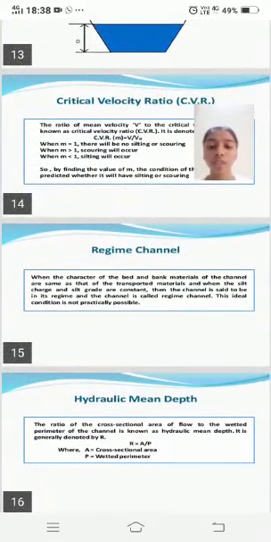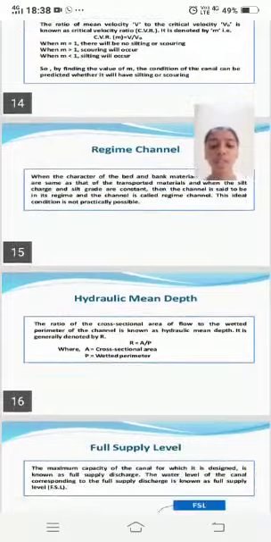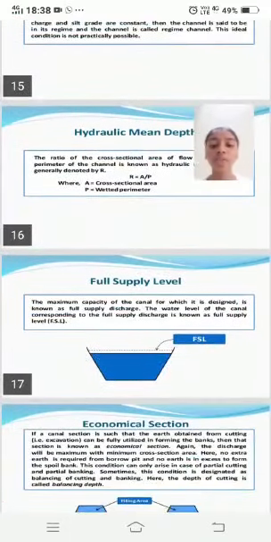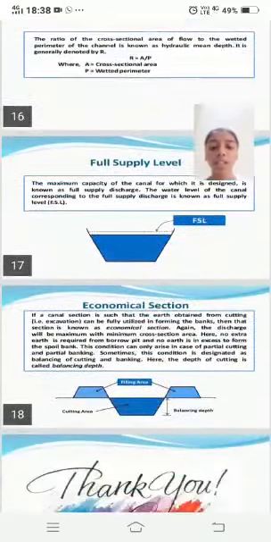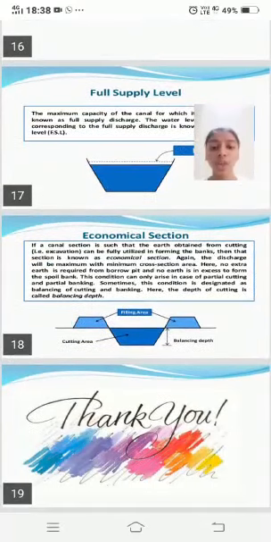Regime canal: when the character of the bed and bank material of the canal is the same as that of the transported material, and when the silt charge and silt grade are constant, then the canal is said to be in its regime and the canal is called a regime canal. This ideal condition is not practically possible. Hydraulic mean depth, full supply level, economical section.